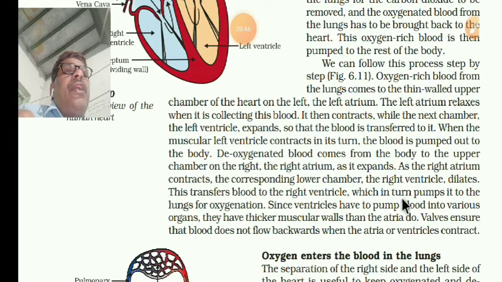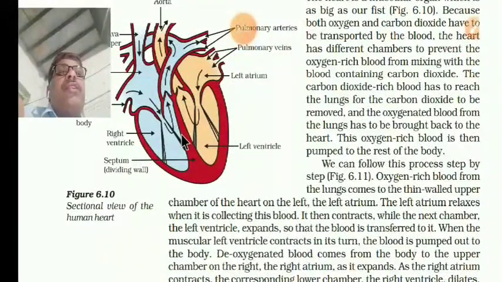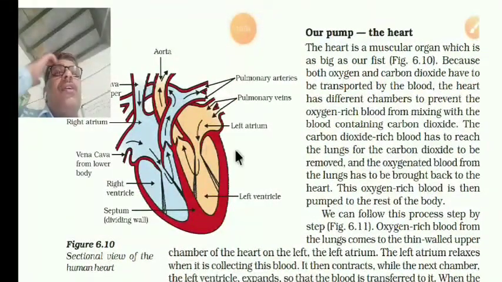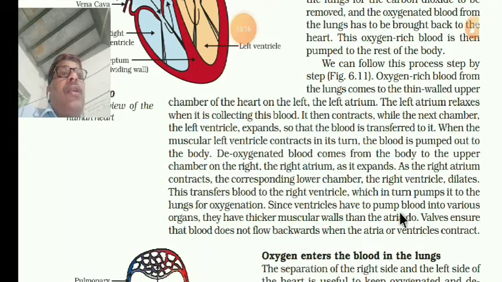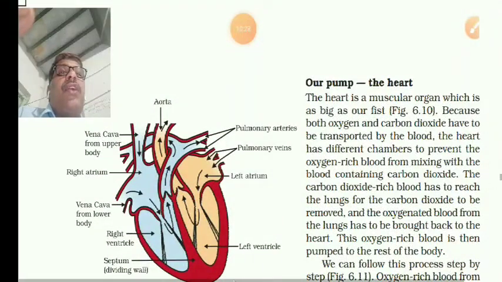Since the ventricles have to pump blood into various organs, they have thicker muscular walls. Remember this, as you are sometimes asked why the ventricles have thicker walls than the atria. Because the ventricles have to pump the blood to the various organs, they have thicker muscular walls, while the atria have thinner walls.